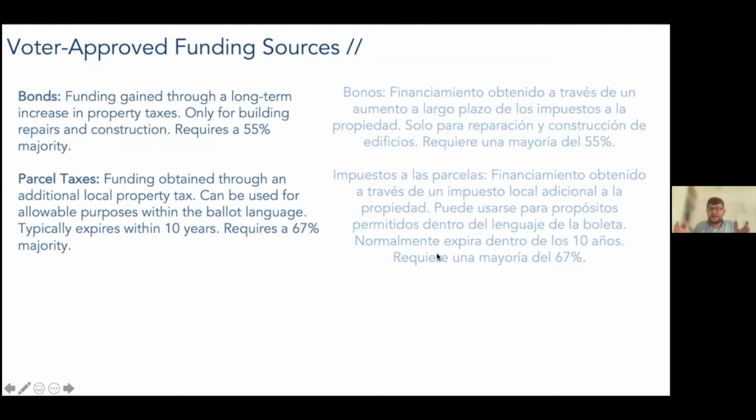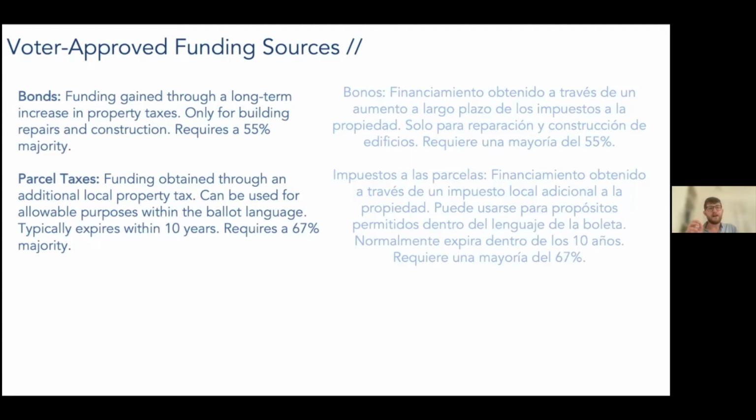In this section, I didn't have a great place to put this, so I wanted to talk about it here before we move on: a couple of voter-approved funding sources. These are in addition to LCFF. They're going to supplement LCFF, but I want to talk about bonds real quick, and I want to talk about parcel taxes. So these are both voter-approved funding sources. They're things that require you to put it on a ballot. A certain percentage of voters have to say, yes, we authorize this tax, or we authorize the district to spend this money, right?